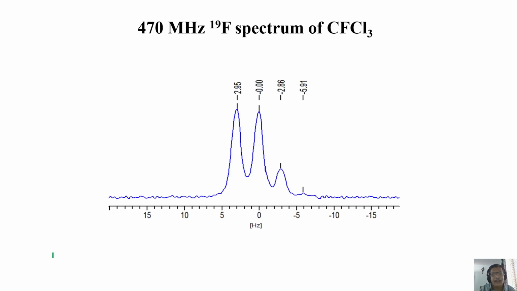Today I have already given a lot of information about scalar couplings, coupling strengths, and how they can be used using Karplus equations. And I also brought in Pople nomenclature. How do you represent Pople nomenclature in weakly coupled or strongly coupled cases? What happens when there are chemically equivalent spins present? What happens when there are groups of equivalent spins, like CH2 protons, CH3 groups? How do you represent all those things?